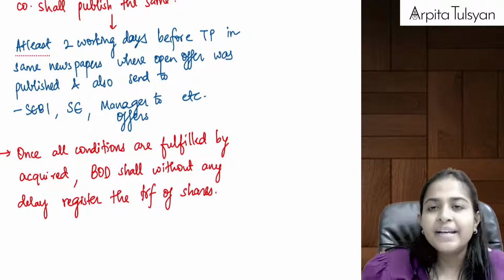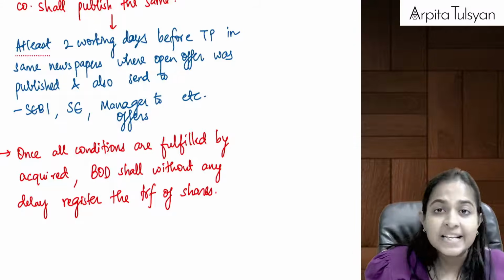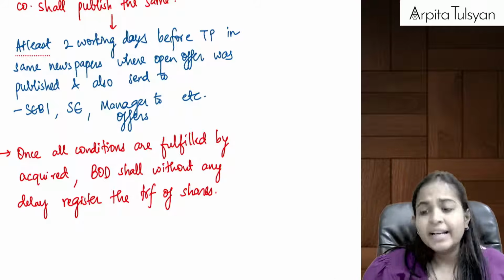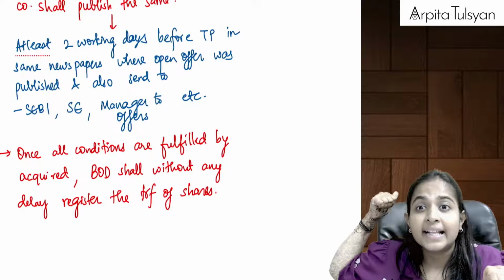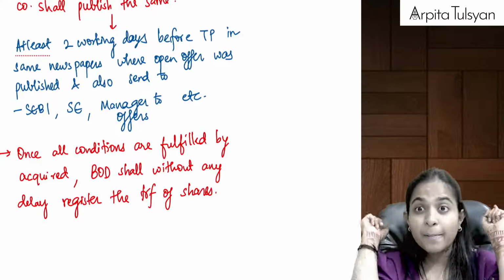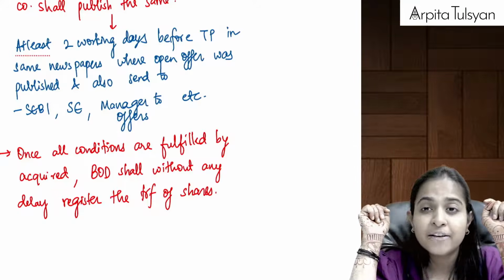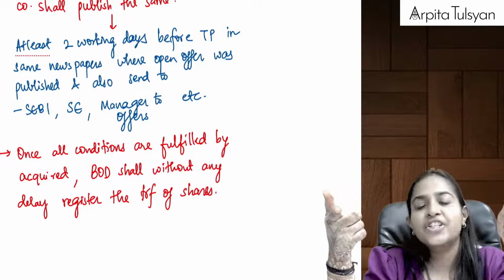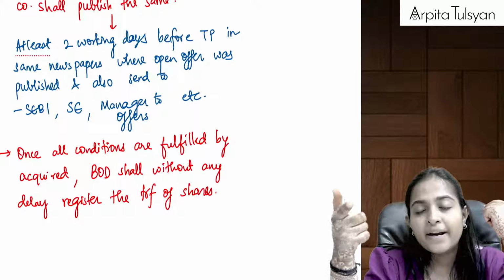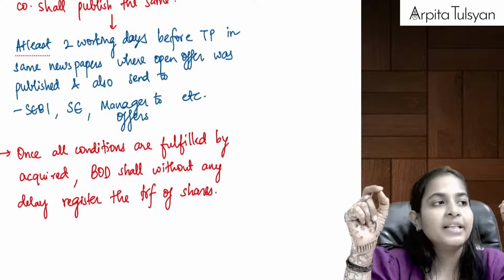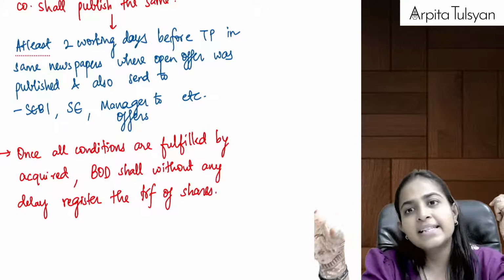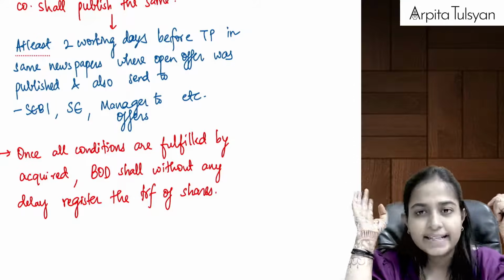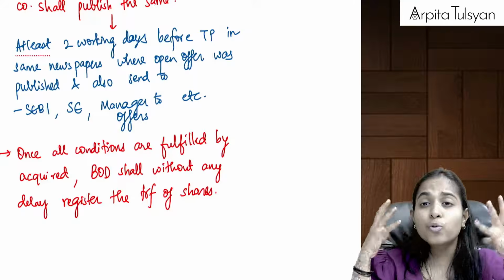And this should be given at least 2 working days before the tendering period starts, in the same newspaper where you had done the public announcement. First, the public announcement was a must as per regulations 3 and 4. Then the detailed public statement was given, and then the recommendation of independent directors will also be published in the same newspaper, and we will also send this recommendation to SEBI, to the stock exchange, to the manager, etc. Whose responsibility is this?